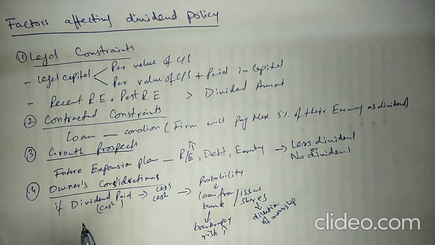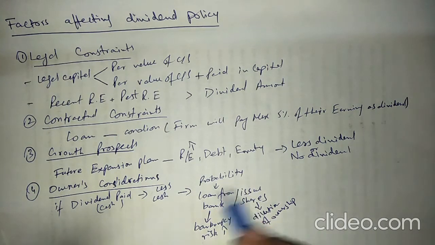If the company pays a higher dividend, then cash will be decreased, and next year the company might need cash. There is a chance that the company needs a big amount of cash in future for investment or any other purpose.